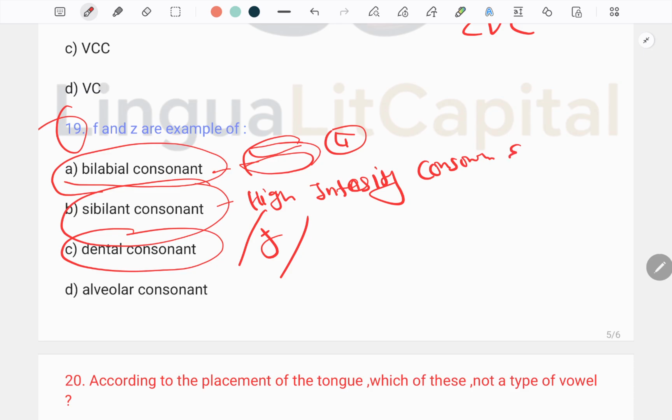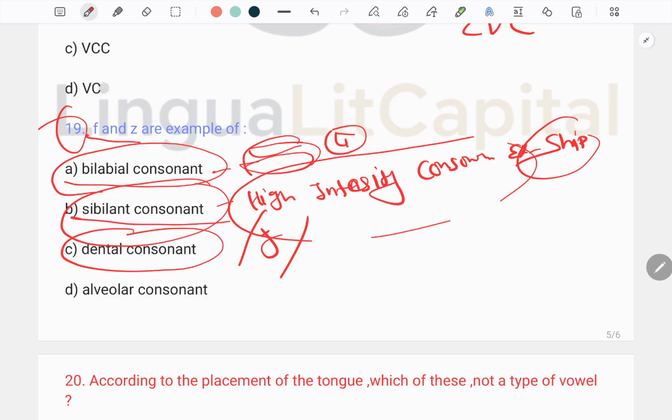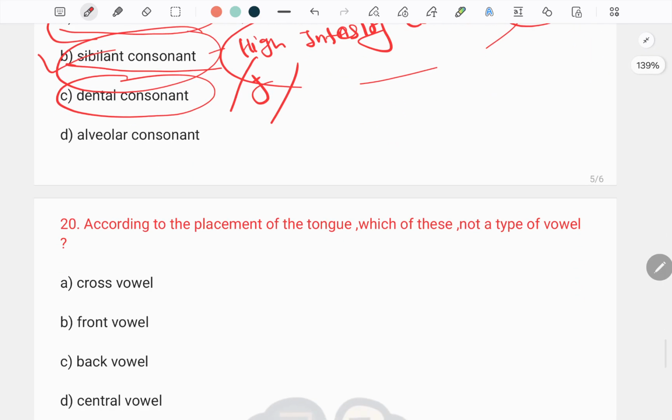Like when I take an example, sip. This is not sheep, this is sip. So when we produce the s sound, this is a high intensity consonant, and it comes under the sibilant consonant. So f and j are also examples of the sibilant consonant. So answer B will be the true one.